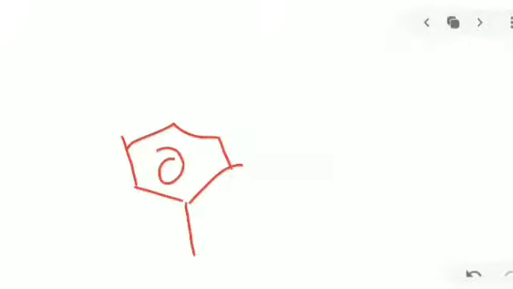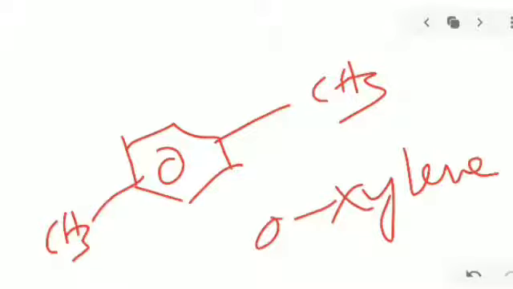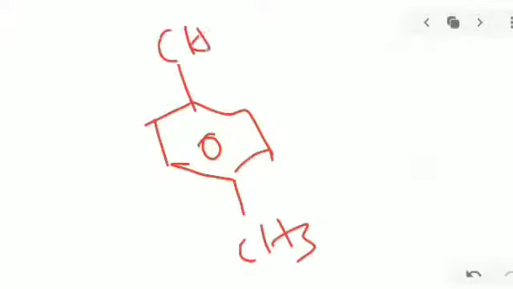Next, on the benzene ring, here one and here one, this is orthoxylene. This is a formula of xylene. And next, paraxylene. If 2 methyl groups are on the para position, we call it paraxylene.